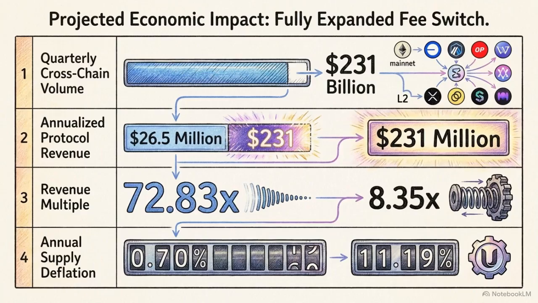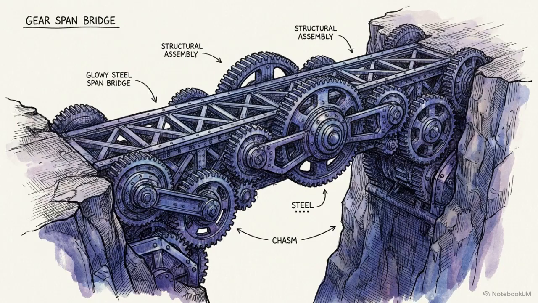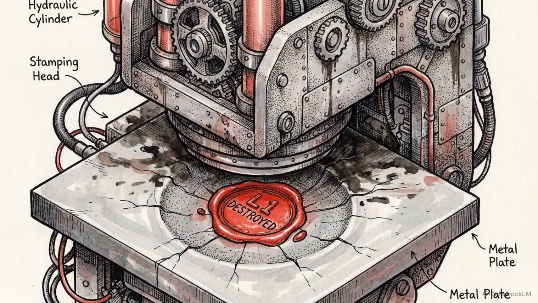This table projects the fully expanded fee switch. Applying a blended take rate across cross-chain volume jumps annualized revenue to $231 million. This compresses the valuation multiple to 8.35, projecting 11% annual supply deflation. Because UNI is an Ethereum native asset, fees captured on Layer 2 networks go through a multi-stage mechanical bridge process. Specific bridged fire pit contracts automatically initiate cross-domain messages, burning the Layer 2 tokens and finalizing the withdrawal to the Layer 1 destruction address.